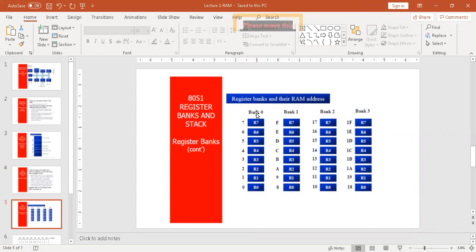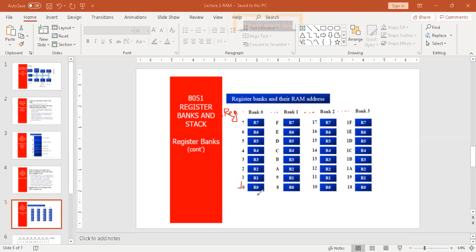Starting from 0 to 7, this is actually register bank 0. Then register bank 0, register bank 1, register bank 2, and register bank 3. Starting from address 0, then R1, then R2, then R3, then R4, up to 7, then 8, and then it goes on. Understood?